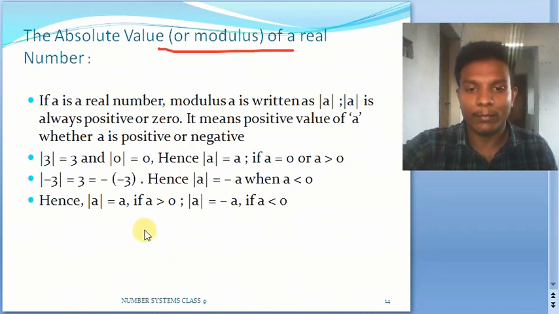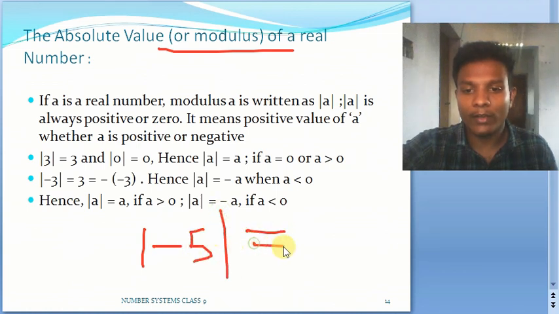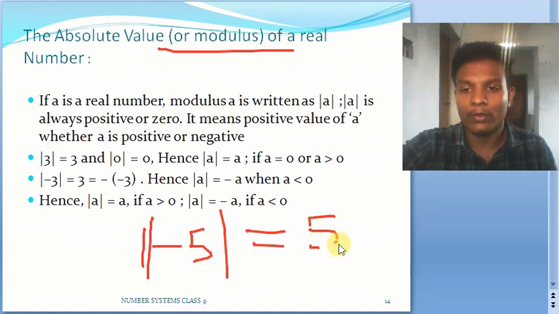For example, if you take modulus of minus 5, what will it return? Whenever you keep this minus 5 inside this symbol, which we use for modulus, it is also known as absolute value. So this will return a positive value. So this will be 5.